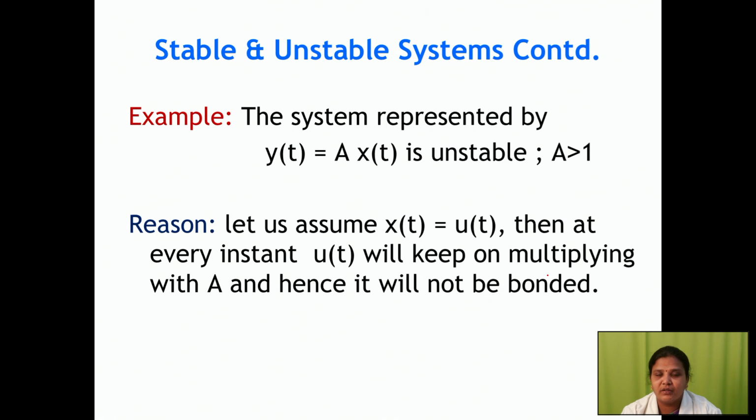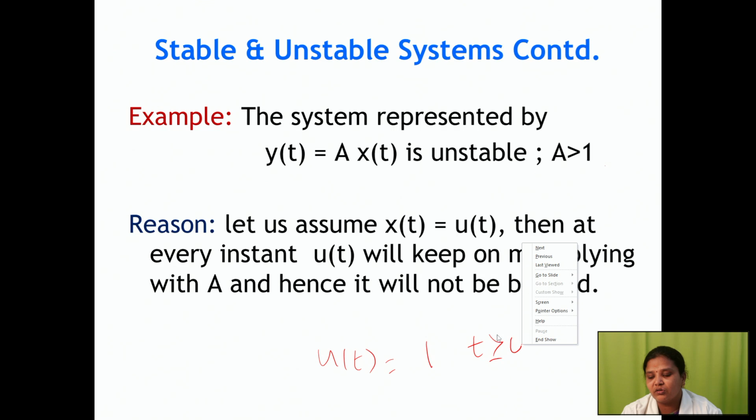The system represented by y of t equal to a of x of t is unstable. Why? Because a will be greater than 1. Okay, then consider the system x of t equal to u of t. You all know that is your unit step signal. How can we define the unit step signal? It is 1 for t greater than or equal to 0, and 0 otherwise.